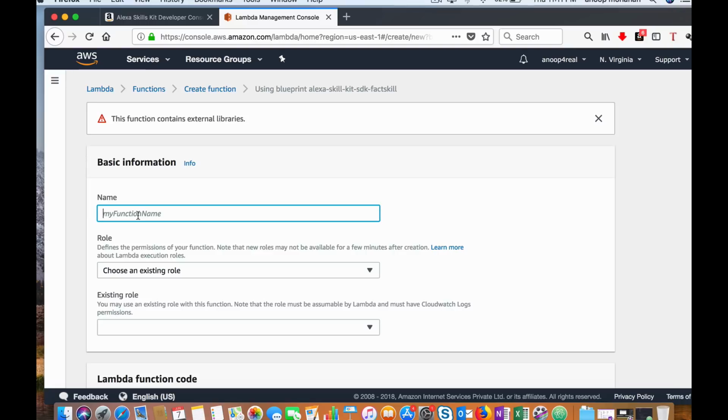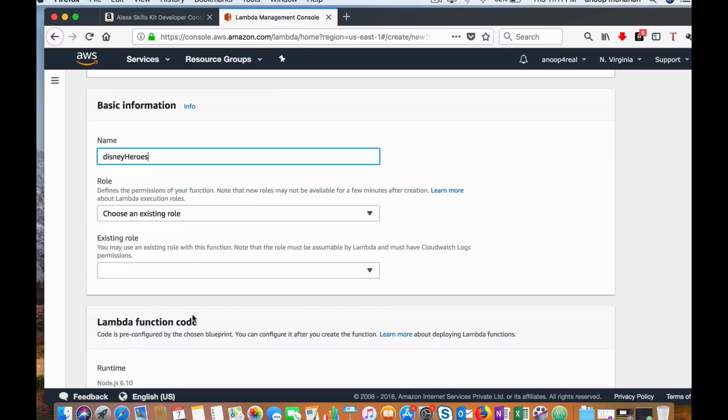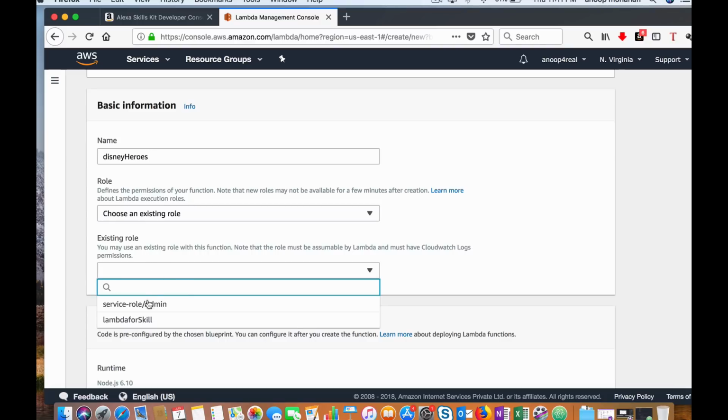Let's give it a name. Then you need to assign a role. Roles can be configured in IAM, which I'm not going to cover here. You will have an admin role by default, and I have created a Lambda for skill role, which consists of basic execution rights, read rights, etc.